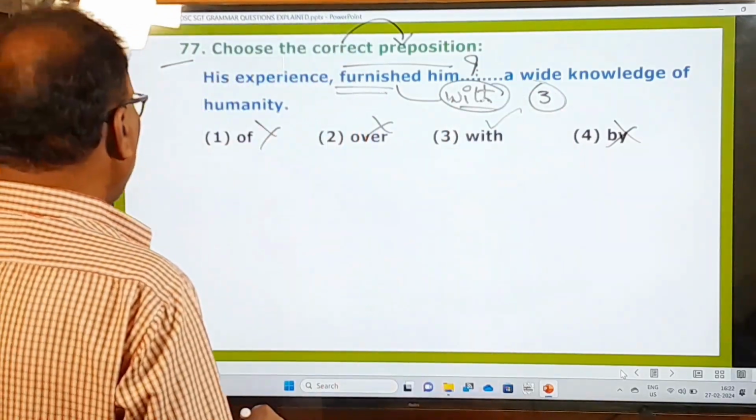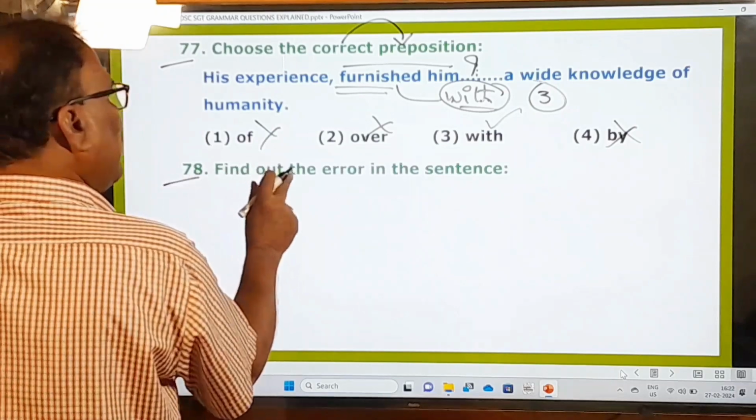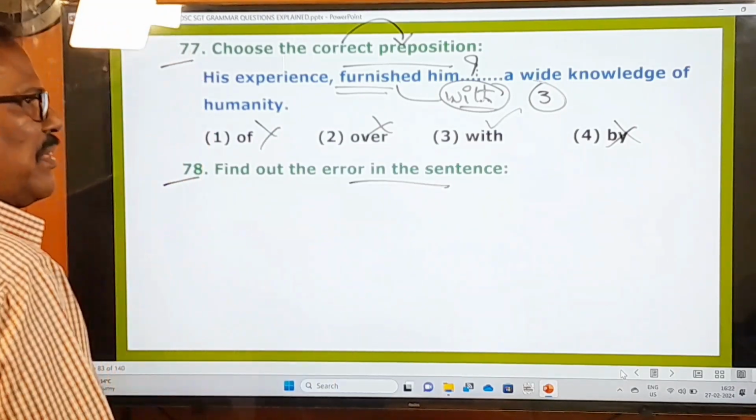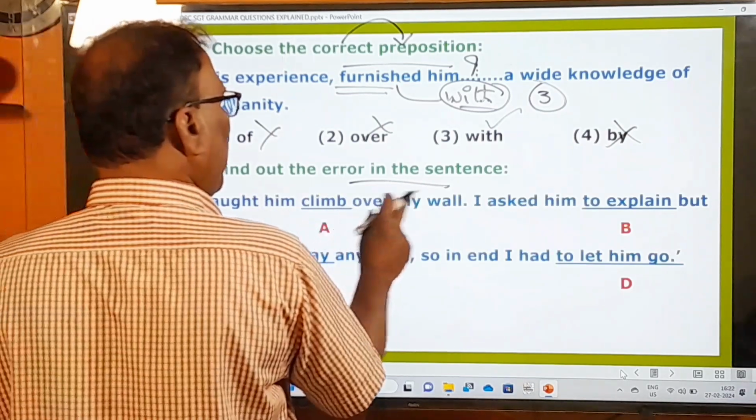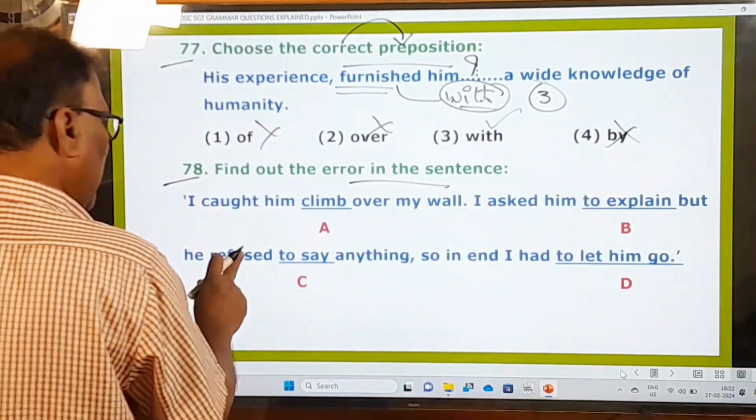Right. 78th one is there. Find out the error in the sentence. Find out the error. So what is the error? Let us see that. I caught him climb over my wall. I asked him to explain, but he refused to say anything.